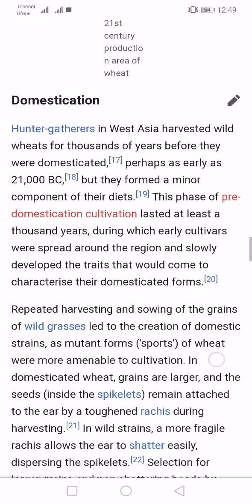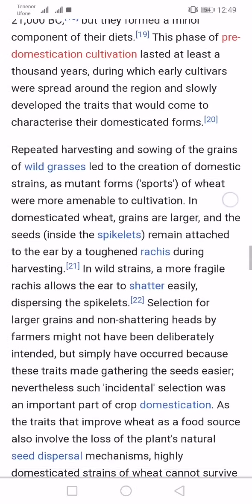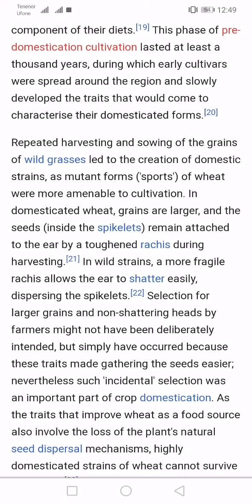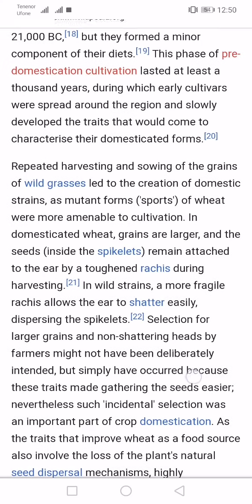Repeated harvesting and sowing of the grain of wild grasses led to the creation of domestic strains, as mutant forms of wheat were more amenable to cultivation. In domesticated wheat, grains are larger, and the seeds inside the spikelets remain attached to the ear by a toughened rachis during harvesting. In wild strains, a more fragile rachis allows the ear to shatter easily, dispersing the spikelets.